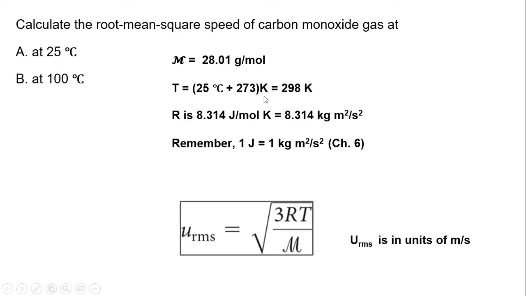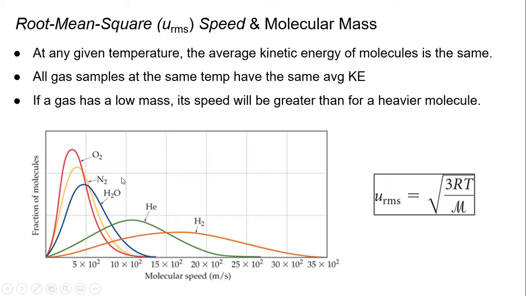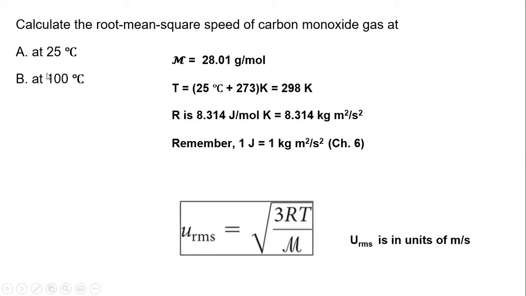So here is a problem. Let me break this down because we've been using a gas constant for the ideal gas law, but this is a little different than that. Calculate the root mean square speed of carbon monoxide gas. I don't think carbon monoxide's on here. No, it's not. Okay, so I need to break this down at 25 degrees Celsius and 100 degrees Celsius.